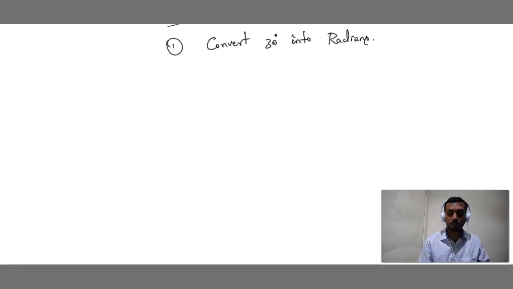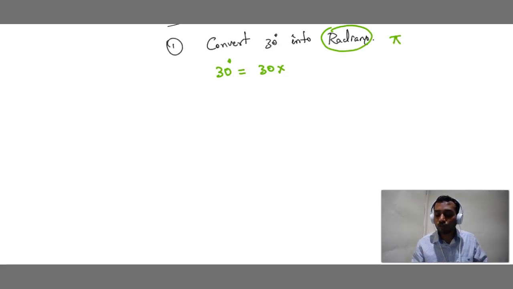Yes, let me solve this. 30 degree is equal to 30 into. Children, I'll give one clue. Radian means pi should come. We want pi. Our answer should be in terms of pi. We should not cancel pi. We should not write pi as 180 here. Just keep pi as it is. If you find the answer is in terms of pi, then it is radians. If you see there is no pi, as in 30 degree, then it is degrees. If you can see pi, it is radian. If there is no pi, then it is degree.